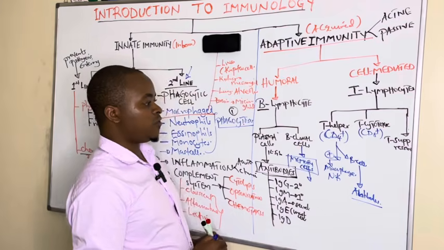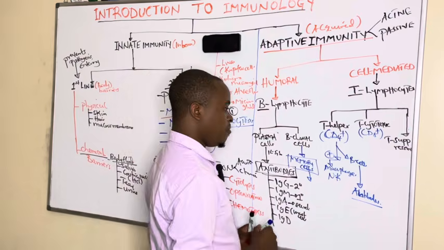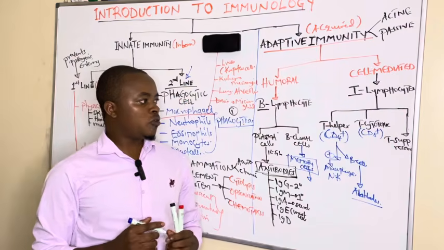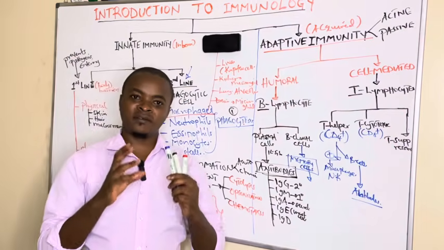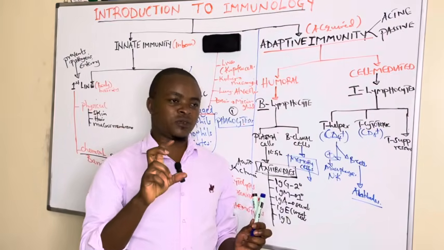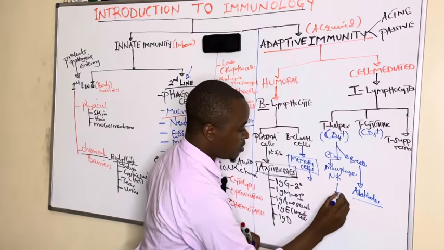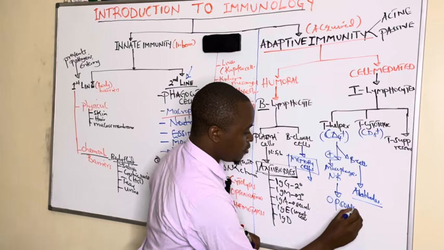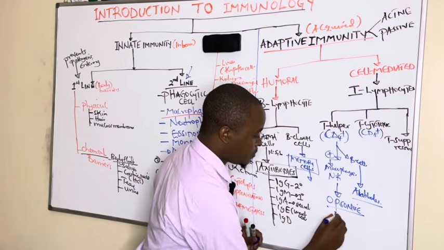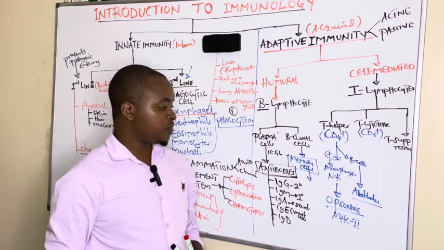That is the CD4. So CD4 links both the cytotoxic cells and the macrophages, whereas the CD8, or T cytotoxic cells, kill. The CD4 cells mark the infected cells; they opsonize infected cells via major histocompatibility complex type 2, which we shall talk about in detail in the coming video.